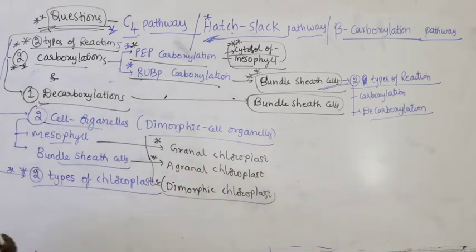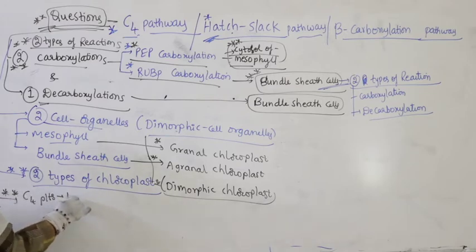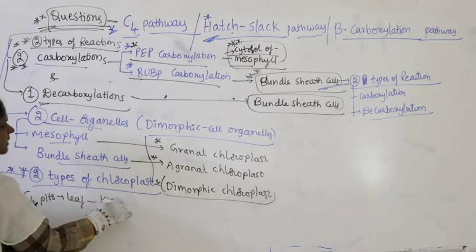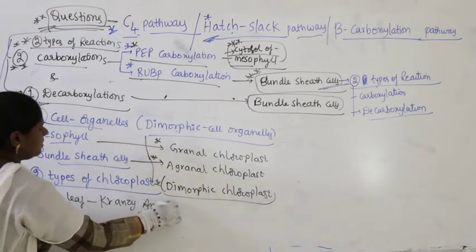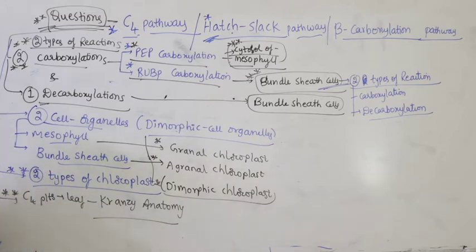And what else are the important characters in C4 plants? You know that in C4 plants in the leaf you find Kranz anatomy. These are very important, question-getting points which you have to remember. Kranz means ring-like arrangement of bundle sheath cells.